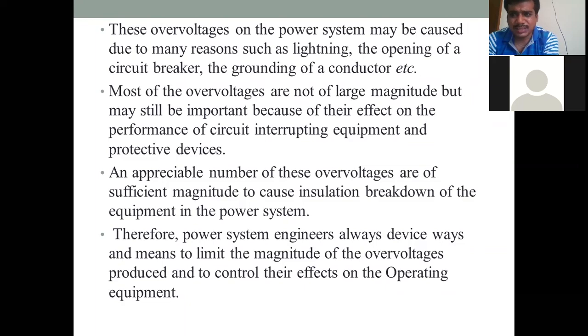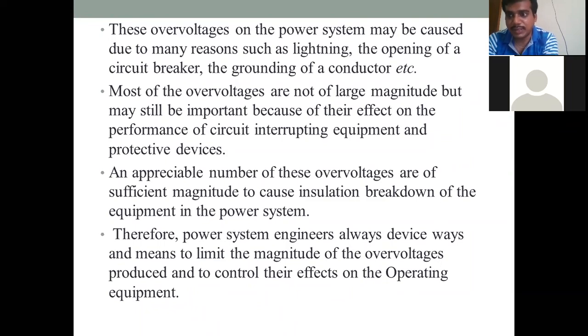Most over voltages will not cause a major problem, but we still have to take their effects into account, because power system equipments are connected not only with the generators, transformers and transmission lines. In addition to this, they are connected with other equipments also, like circuit breakers and relays. These are all called protective devices, and what the types of protective devices are and how they operate, you have studied in the previous 3 units.